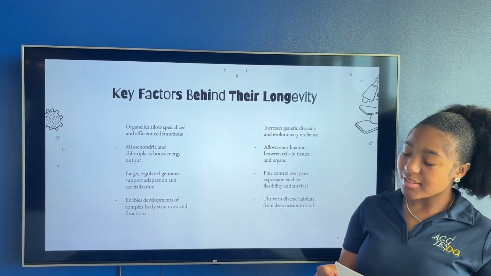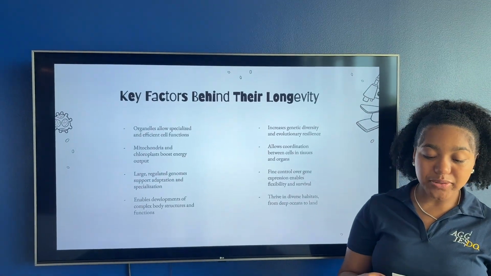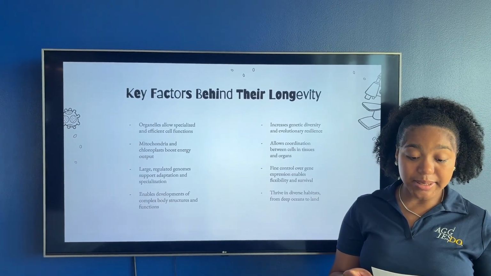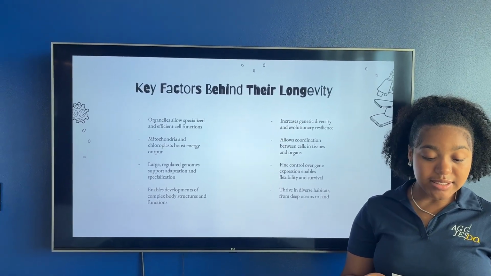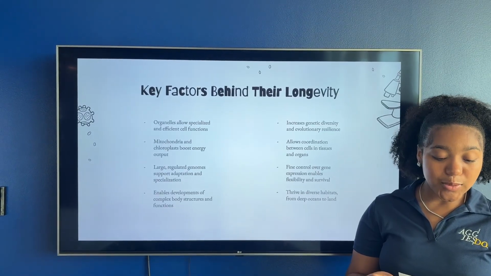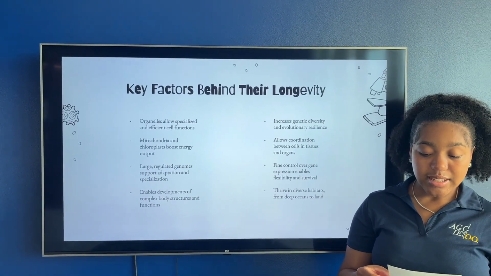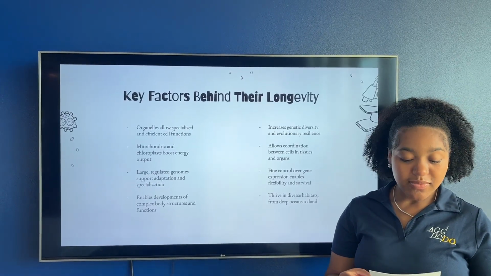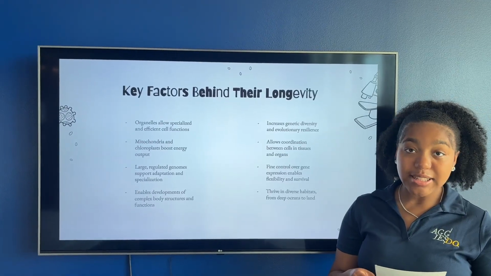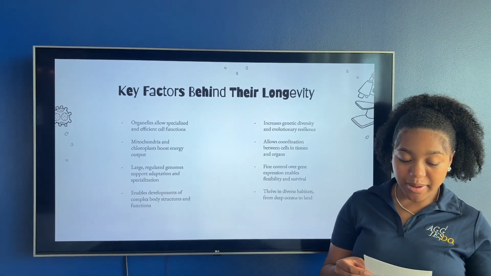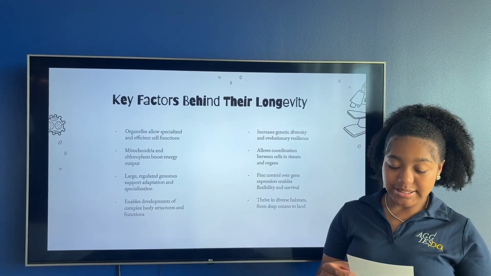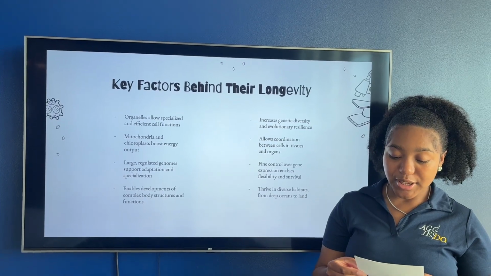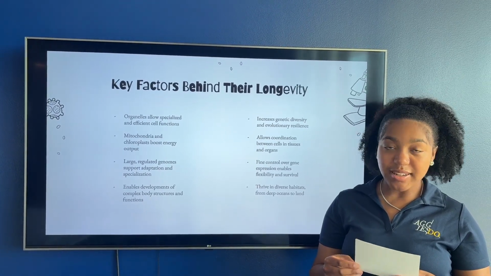Key factors behind their longevity. Prokaryotic cells perform all essential life functions within a single cell. Their DNA floats freely in the cytoplasm, and ribosomes build proteins. The cell membrane manages what enters and exits, while the cell wall gives structure and protection. Some have pili for attachment or gene exchange, and flagella for movement. Thanks to unique biochemical processes, many prokaryotes can survive in extreme environments like boiling water, acidic lakes, or even radioactive waste. Others, like cyanobacteria, play a vital role in nutrient cycling by converting atmospheric nitrogen.